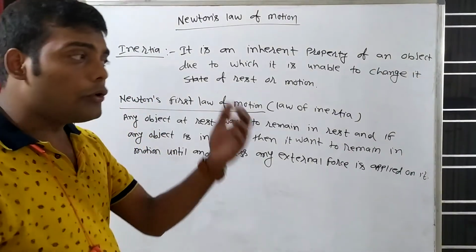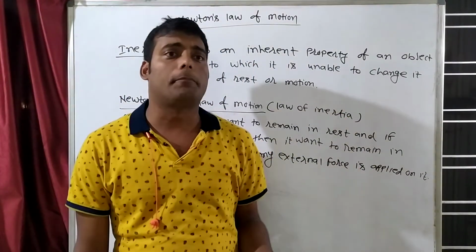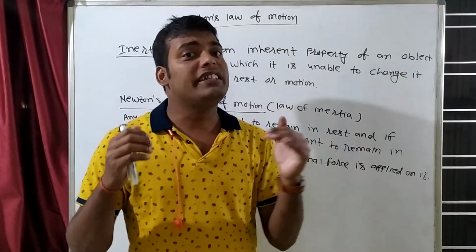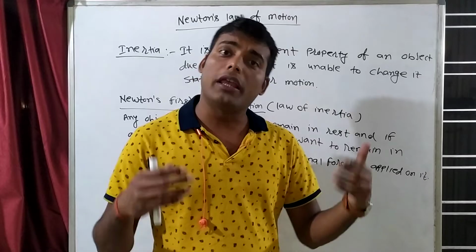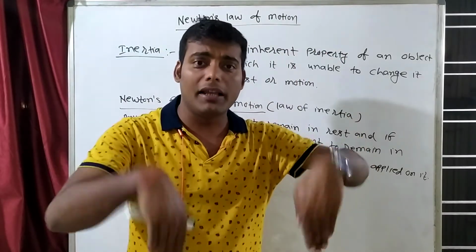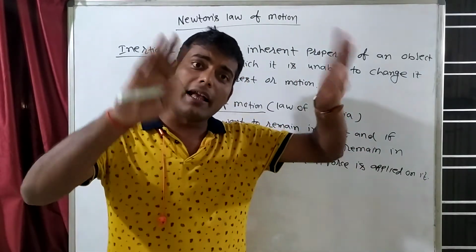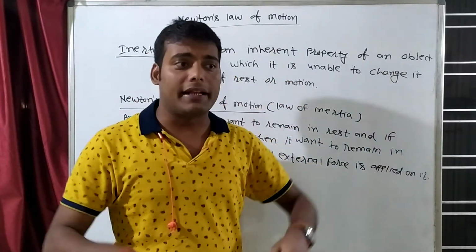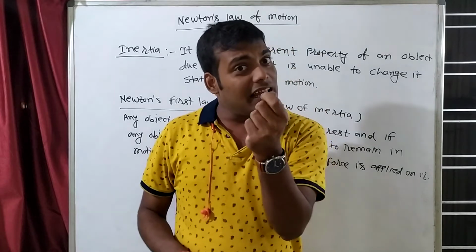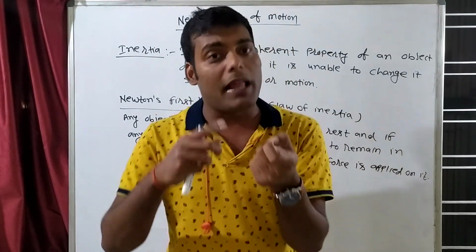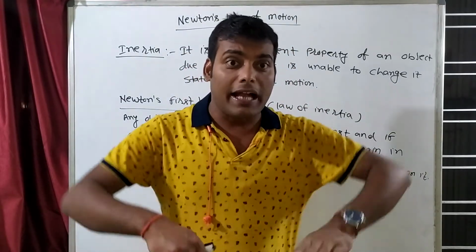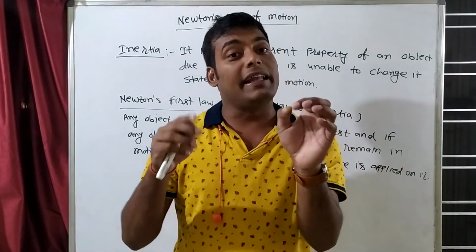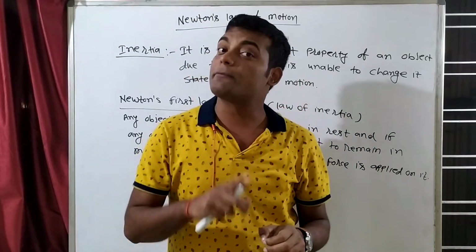Achha, you can understand one more example of inertia. You have seen a blanket. When we have to remove dust from the blanket, what will we do? We will give a jerk to the blanket. And when we give a jerk to the blanket, then what will happen? Initially the dust is on the blanket.